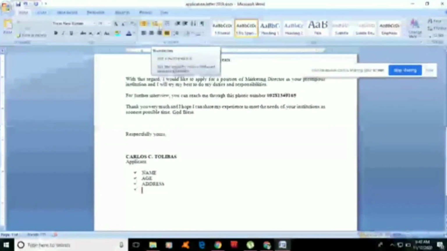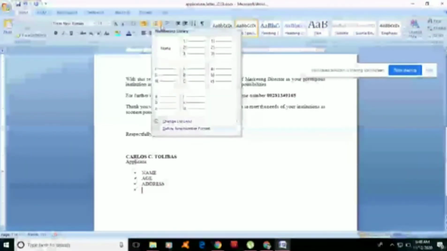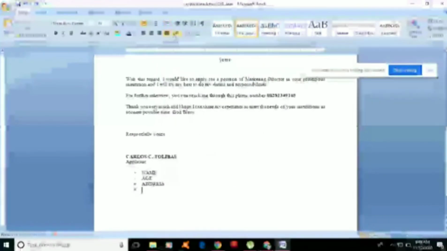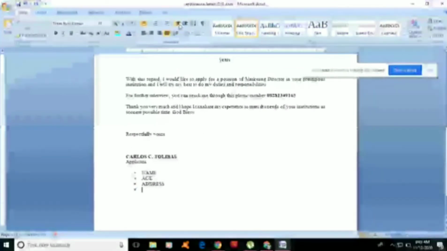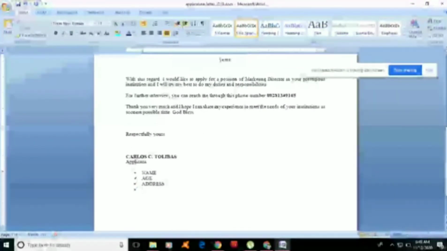Then the number list, we have also a different numbering library. So there are different styles in the numbering library. The other one is the current list. So we have also different styles of the current list. Okay. This one is increase or decrease indent.